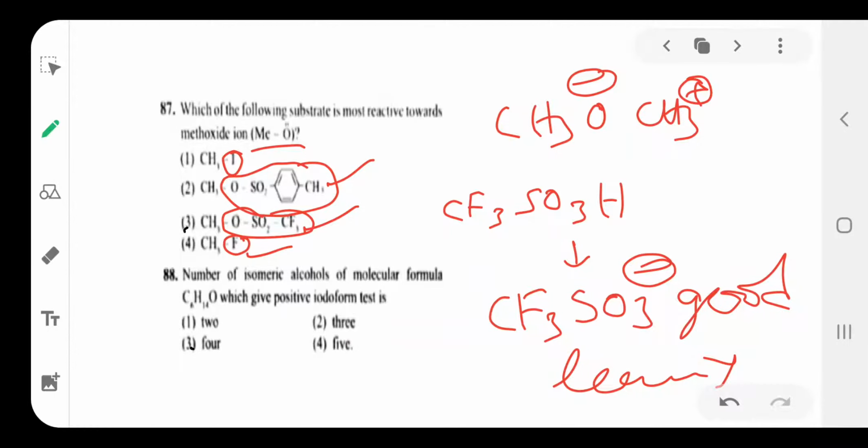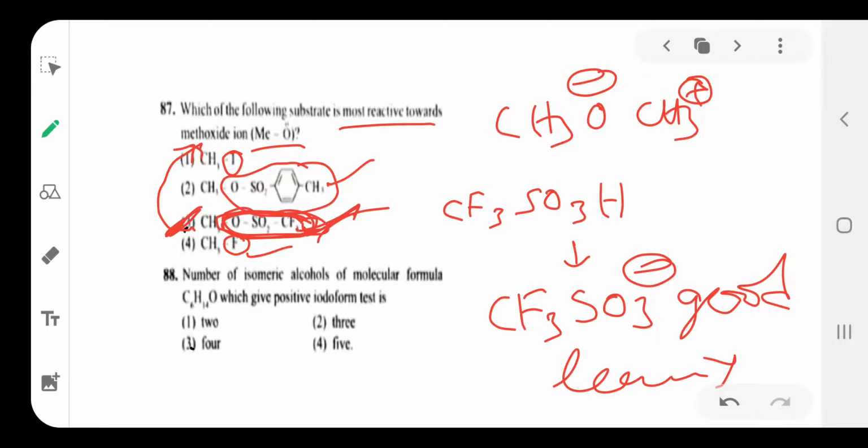That's why after removal of this leaving group, CH3 plus is attacked by the methoxide group. Because CF3SO3 is a good leaving group, that's why it is most reactive with methoxide ion, the third option. It is immediately removed from the methyl group. Then the methyl cation combines with methoxide ion to form ether.